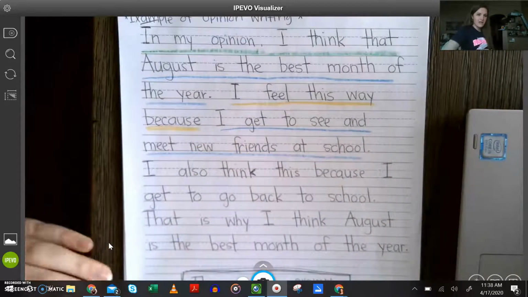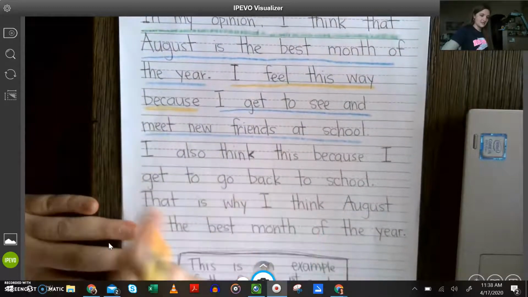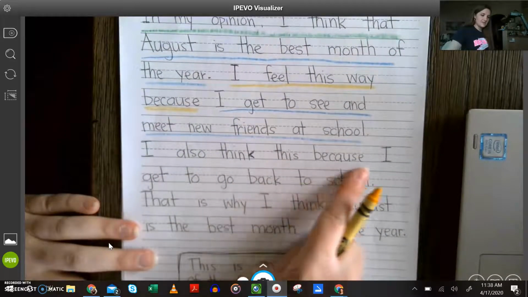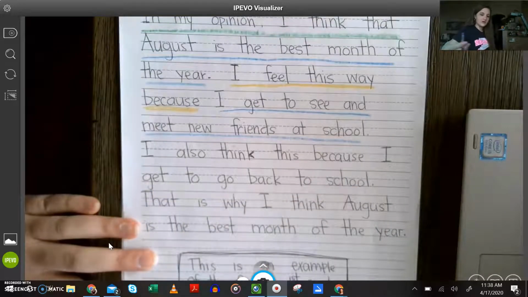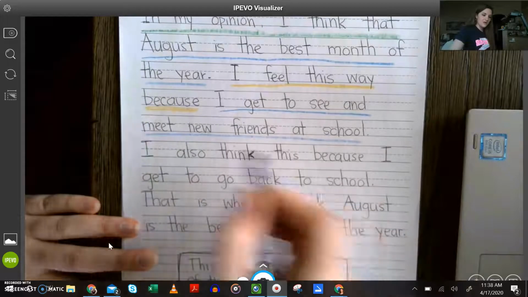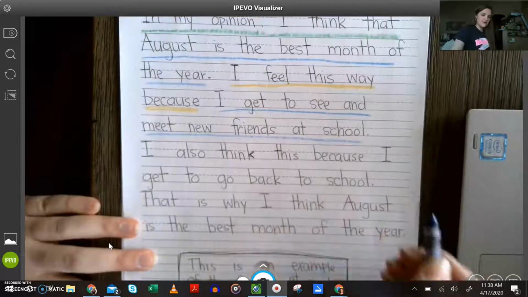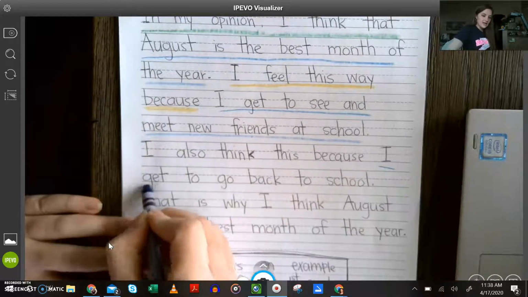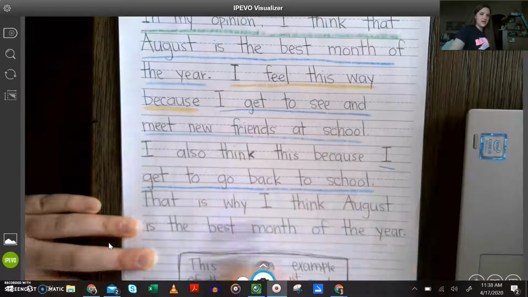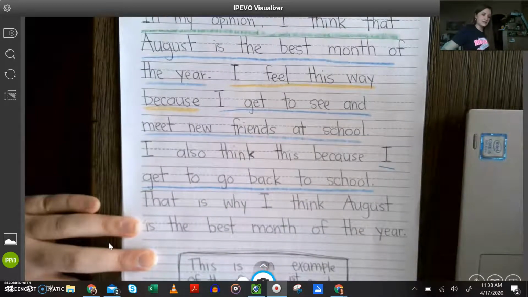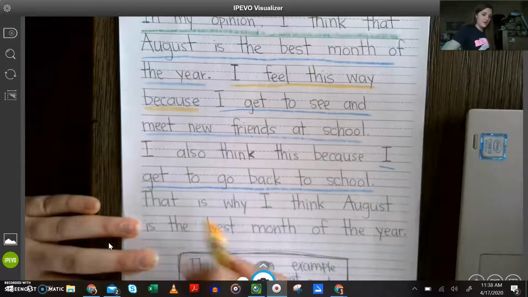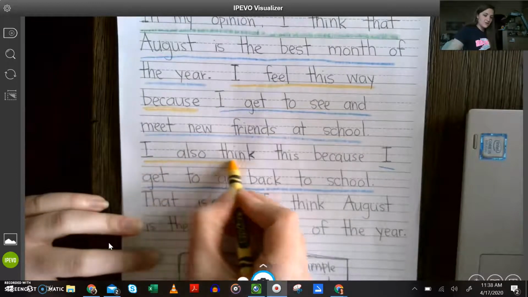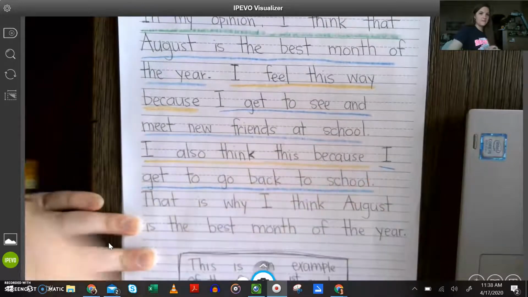Okay. Then we have another supporting sentence. I also think this because I get to go back to school. So here she's sharing her own thinking on her reason for liking August, I get to go back to school. That's her reason for liking August. The words she uses to introduce that are the words we will all use. I also think this because. Okay.